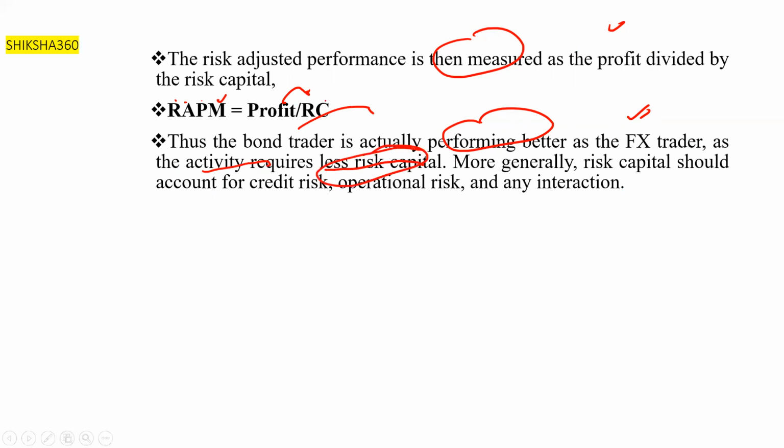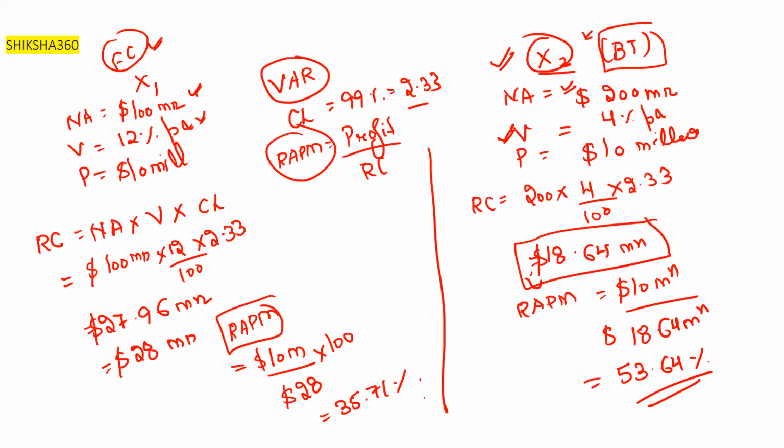You don't even have to calculate this: here it is more risk capital, here it is less. If X2 has less risk capital, they have more profit. One thing you have to remember: if risk capital is less, profit is more.